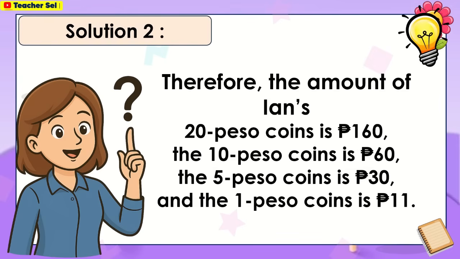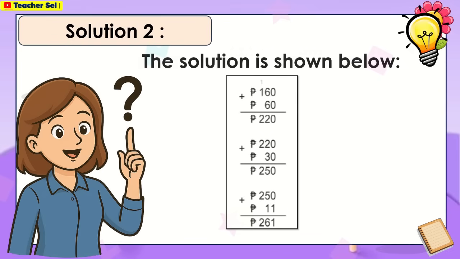Therefore, the amount of Ian's 20 peso coins is 160 pesos. The 10 peso coins is 60 pesos, the 5 peso coins is 30 pesos, and the 1 peso coins is 11 pesos. The solution is shown below.